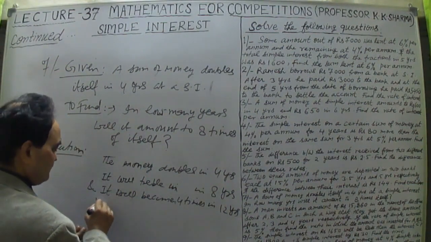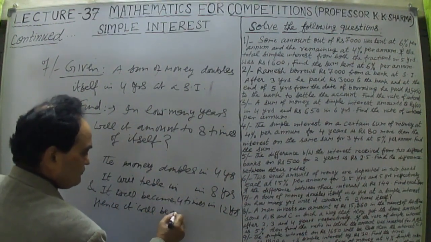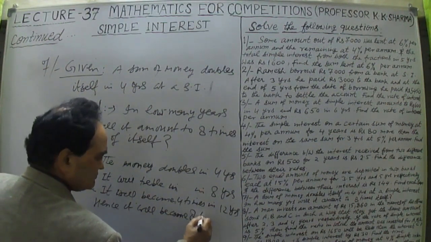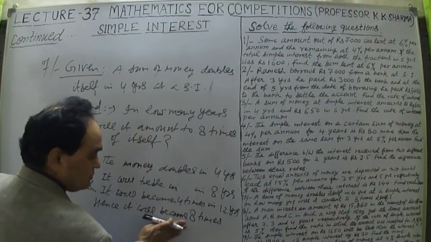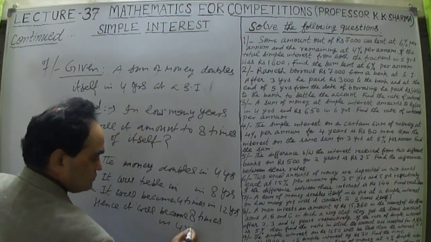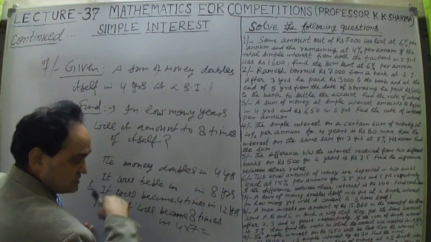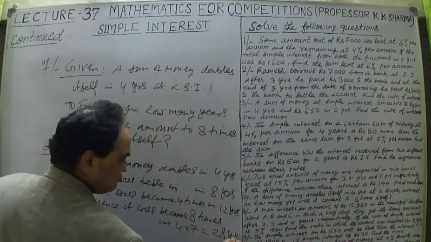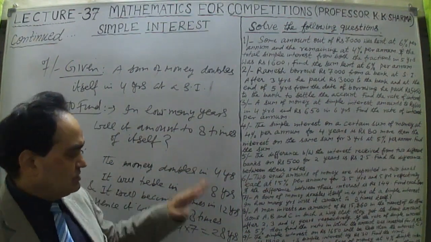Hence it will become 8 times in 4 into 7. Why 4 into 7? For 8P minus 1P is 7. 7 into 4 times, we have to multiply 4 by 7. This is 28. In 28 years, this is the answer. This is a simple logic question. In 28 years, it will become 8 times.